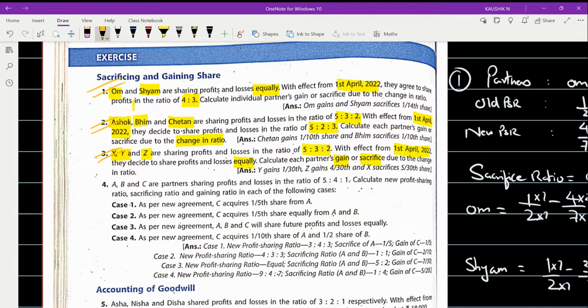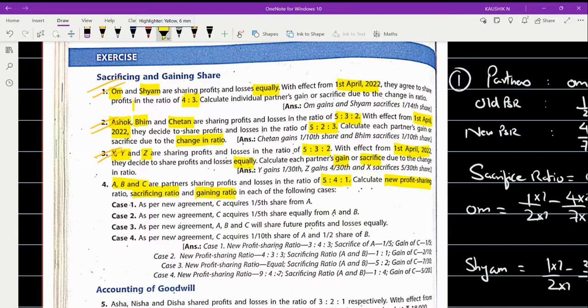Fine. So now comes the fourth one, where you have got the case-based problem. You can say this as a case-based problem also. So we have got partners like A, B, and C in a firm sharing the profits and losses in a ratio 5 is to 4 is to 1. So this is their old PSR. They're asking us to calculate the new profit sharing ratio and the sacrificing ratio and the gaining ratio.